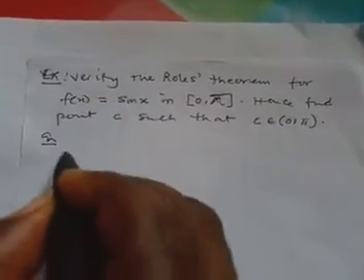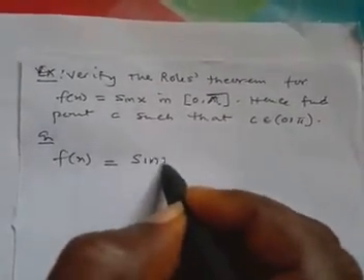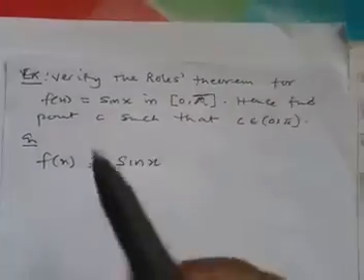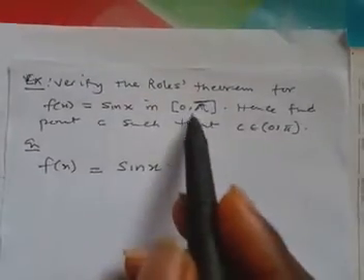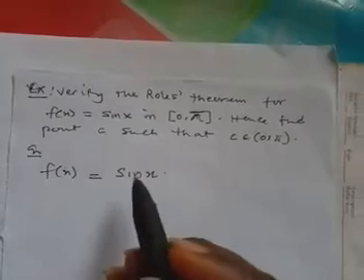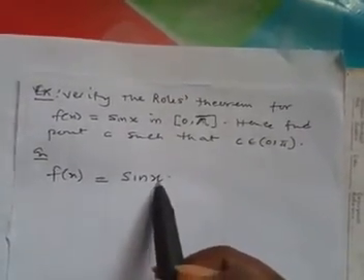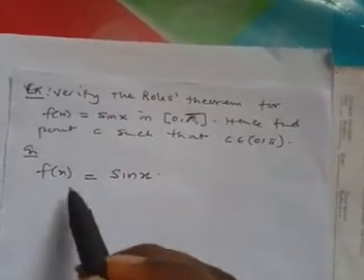Now, solution. The first thing is our f of x is equal to sin x. Without any stress, you see that in this closed interval, sin x is continuous. That is, for f of 0 or any number here, if you put it in sine, it will be defined. The limit will exist.